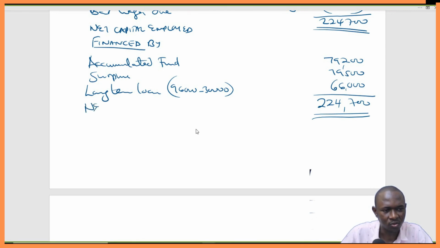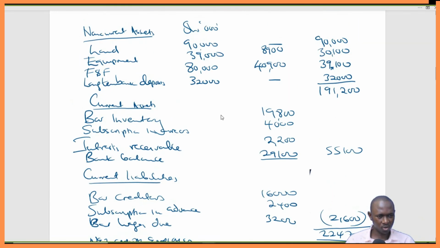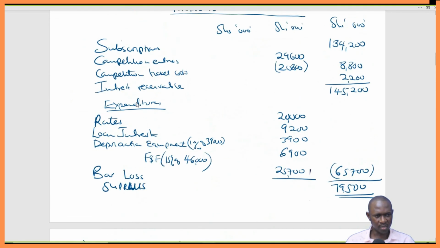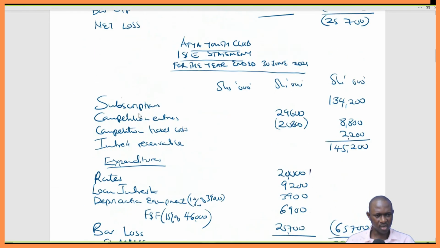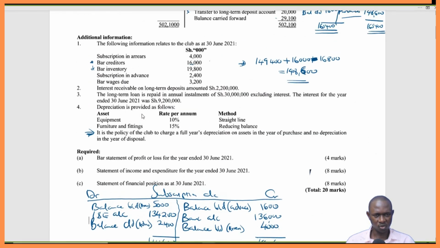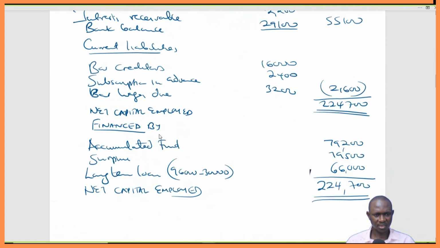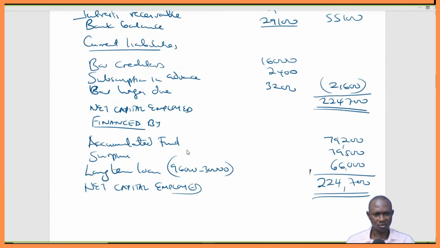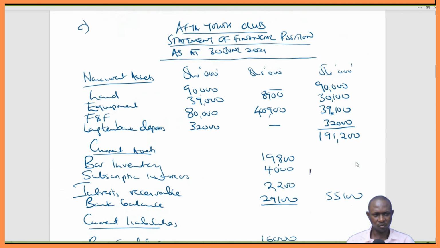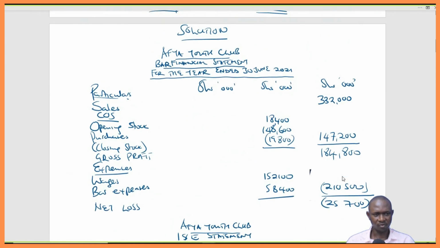So this marks the end of this question. 224,700, and this is also called the net capital employed. I'm very sure you must have learned one or two key things when computing such questions, especially where we were almost losing track, and depreciation. I'm sure you must have learned very good lessons that can help you in your other questions. So keep on doing more exercises, keep on following us, and we will perfect this whole thing. That is the answer for part C, that is the answer for part B, and that is the answer for part A.